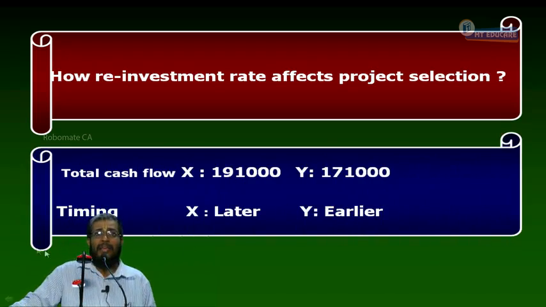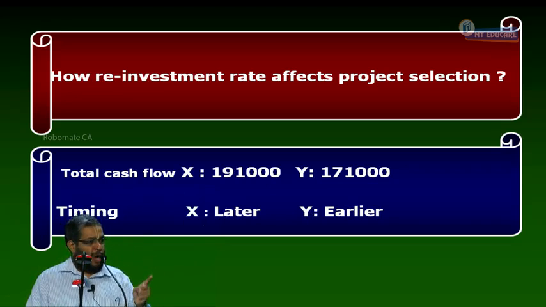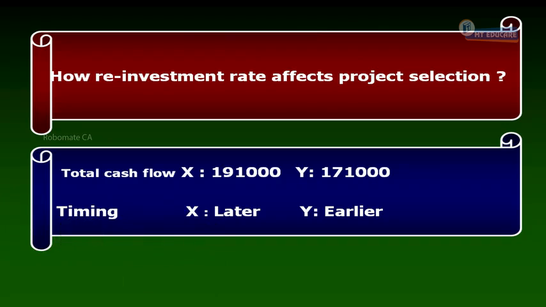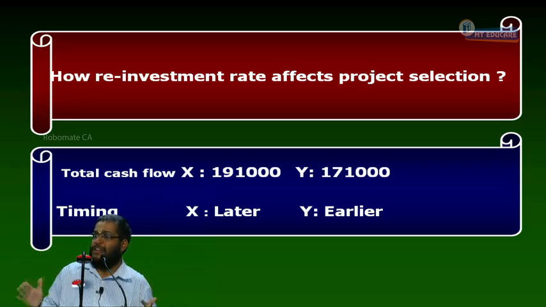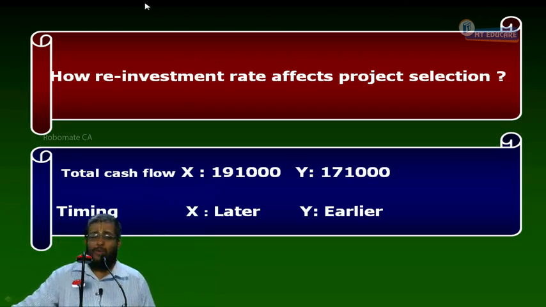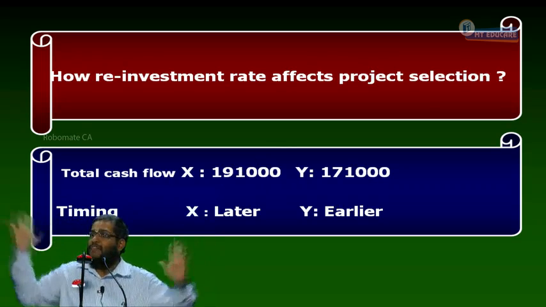Now, from this you tell me. Total cash flow of X is 1,91,000. Y is 1,71,000. Timing of X is later, and Y is earlier. From this we can see that each project has an advantage. The advantage of X is that it gives more cash flow than Y. Y gives only 1,71,000, X gives 1,91,000. Even though both accepted the same 1,10,000 investment, X has given you more cash flow. Y has given you less cash flow. This is the advantage of X. But the advantage of Y is that it gives cash flow earlier. The earlier I get it, the more I can earn reinvestment income. I can invest for more number of years and earn. Everybody, up to this are you following?